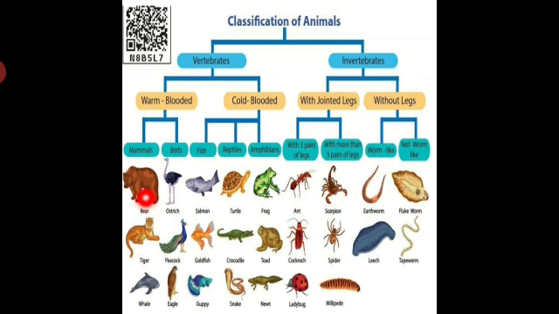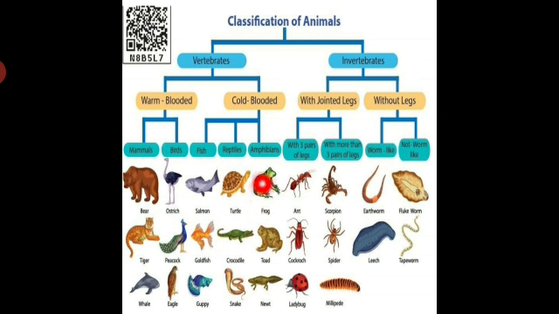Okay, warm blooded, we classify as mammals and birds. Cold blooded are fish, reptiles like snake and turtle, and amphibians, like frog. These all come under cold blooded.